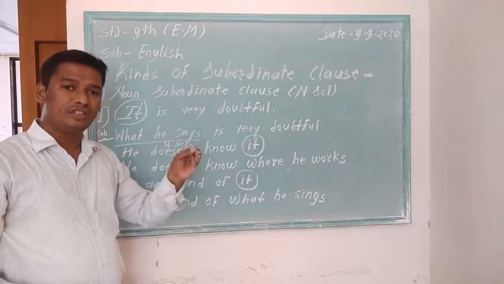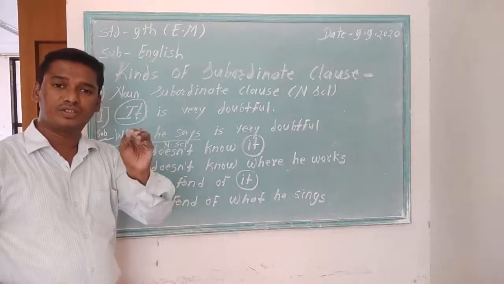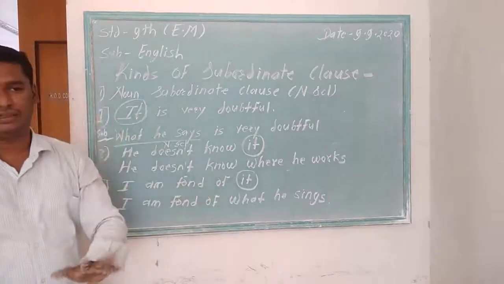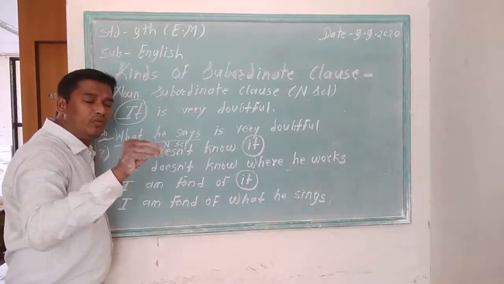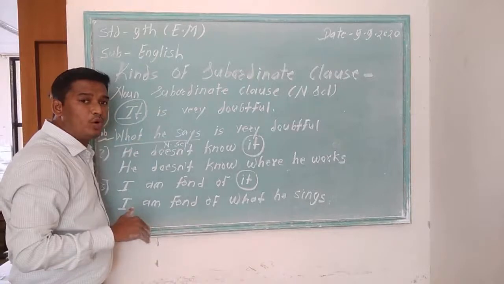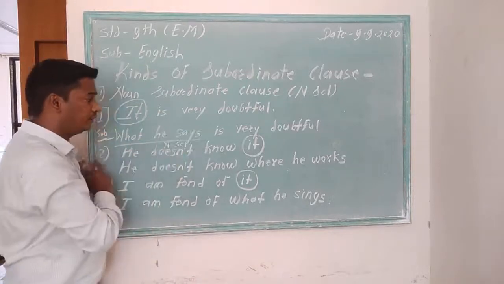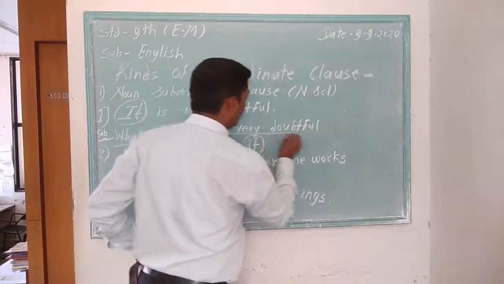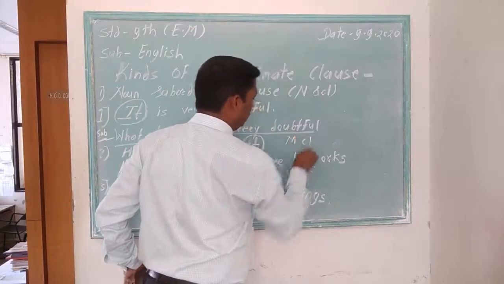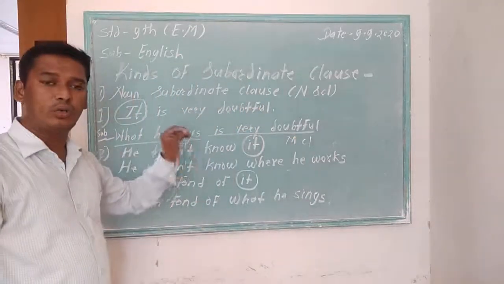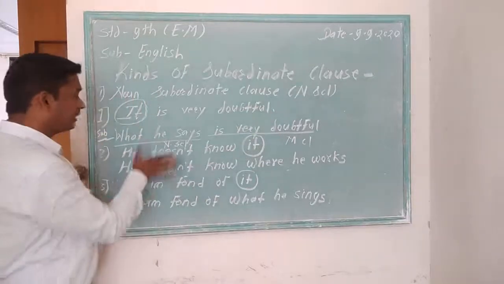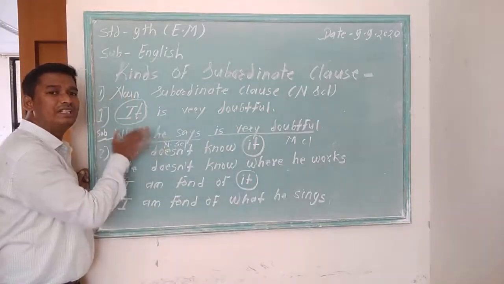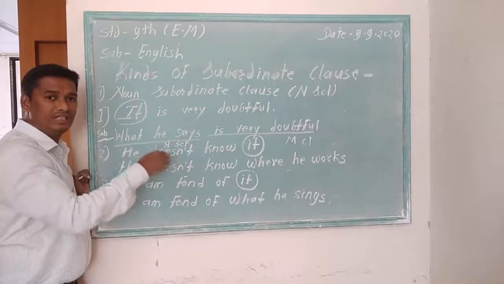What does it function as? It would not be asked; it is just for your information. I am giving another clue for identifying noun subordinate clause. If you ask a question to the main clause by what and the answer is this subordinate clause, then it is a noun subordinate clause.